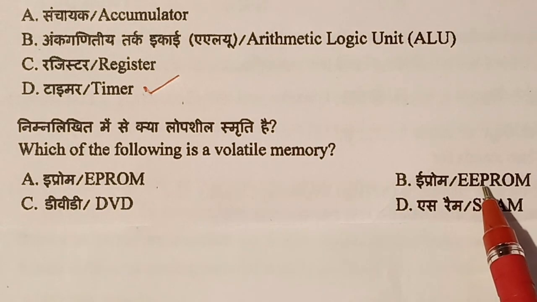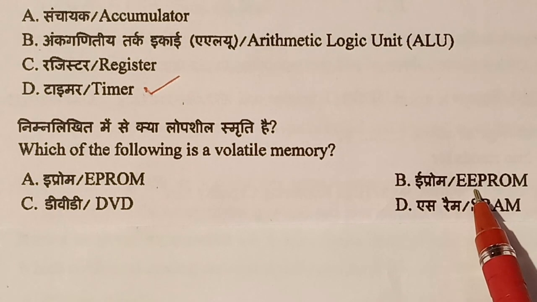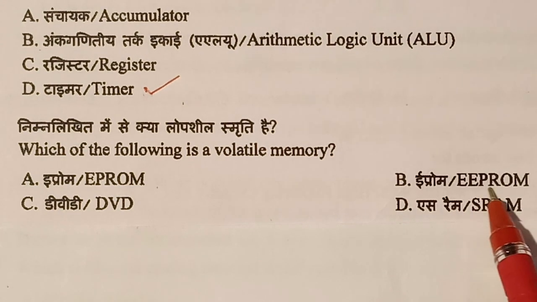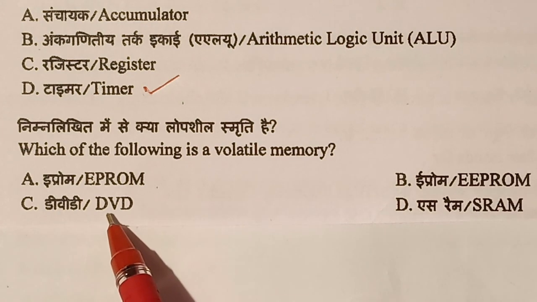Option B, EEPROM, electrically erasable programmable read-only memory. Option C, DVD. Once we copy to a DVD, we can use it for years; it stays without power.